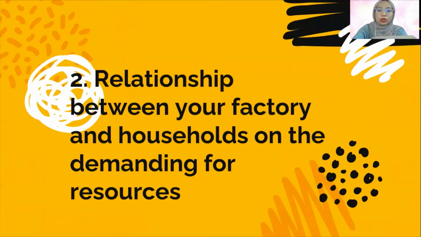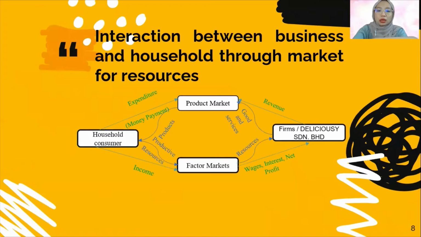So the second question is on the relationship between your factory and households on the demand for resources. This is the flow diagram, the interaction between business and household through the market for resources. Starting from the top half of the flow diagram, the product market represents boxes of cookies. It shows the households spend their money on Delicious India Berhad in exchange for goods and services. The goods and services flow clockwise, while the money flows anti-clockwise.